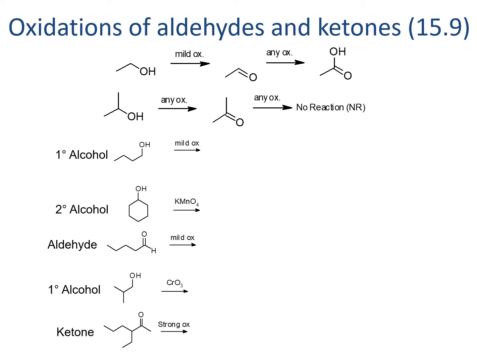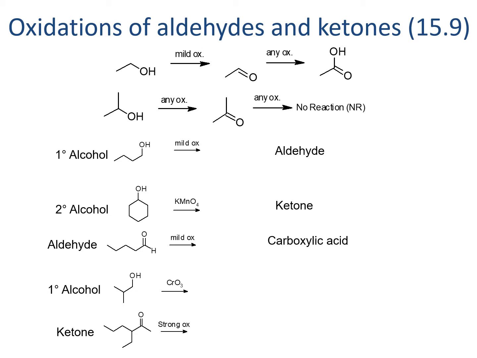Once we know what type of molecule is reacting, we can use that to predict the product. So if we look at the top molecule again, it's a primary alcohol and it has mild oxidizing conditions. We know that that yields an aldehyde. A secondary alcohol under strong oxidizing conditions like KMnO4 will yield a ketone. An aldehyde with any oxidant will yield a carboxylic acid.